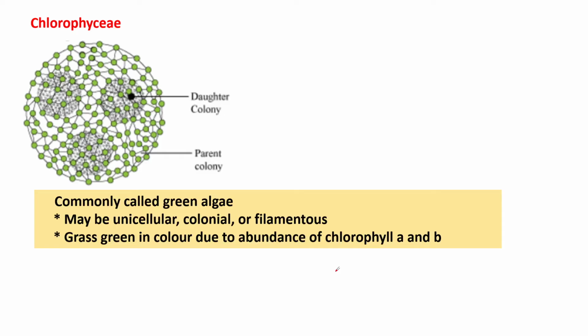First one is Chlorophyceae. They are commonly called green algae. They may be unicellular, colonial and filamentous. Green grass is green in color due to abundance of chlorophyll A and B. So it is a green algae.